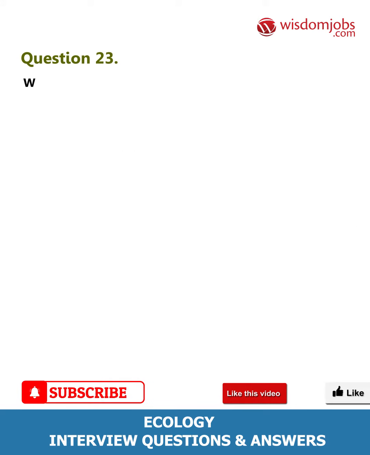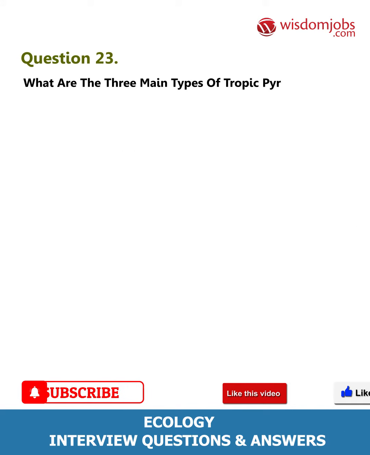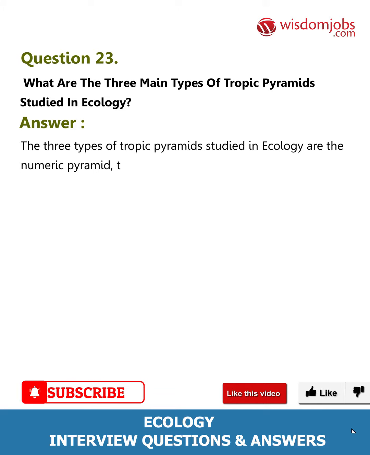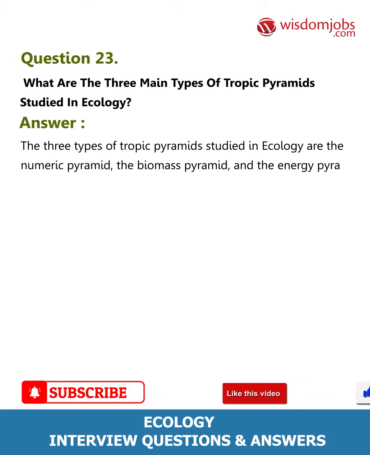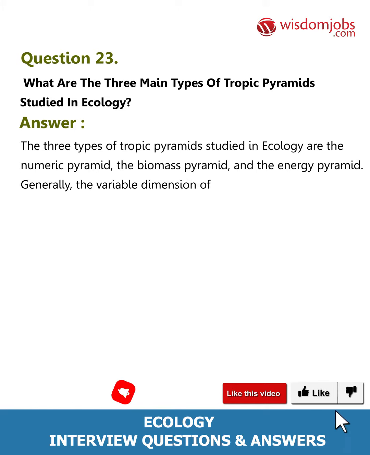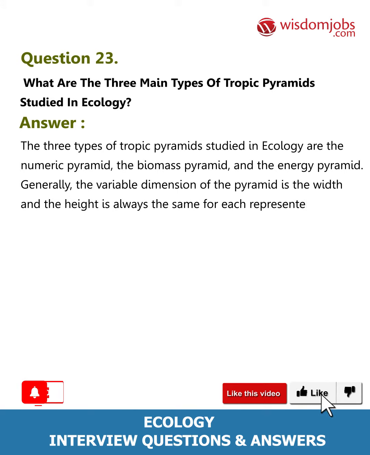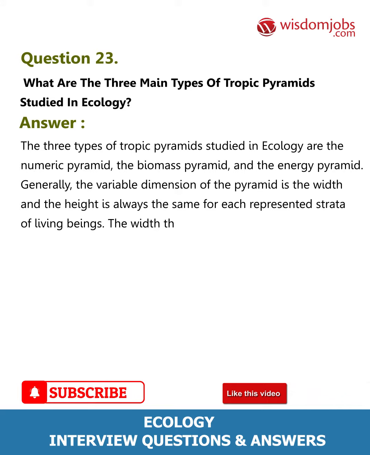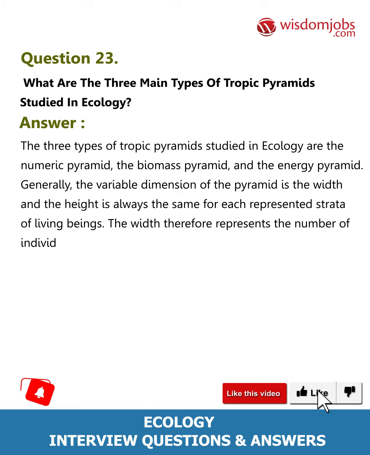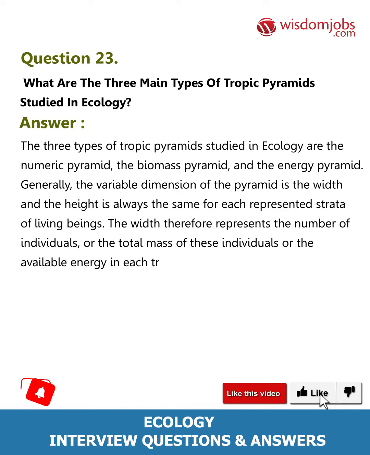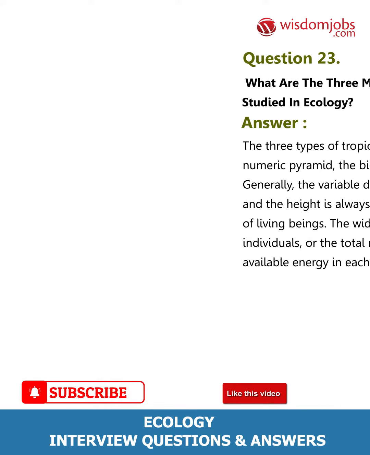Question 23. What are the three main types of tropic pyramids studied in ecology? Answer. The three types of tropic pyramids studied in ecology are the numeric pyramid, the biomass pyramid, and the energy pyramid. Generally, the variable dimension of the pyramid is the width, and the height is always the same for each represented strata of living beings. The width, therefore, represents the number of individuals, or the total mass of these individuals, or the available energy in each tropic level.